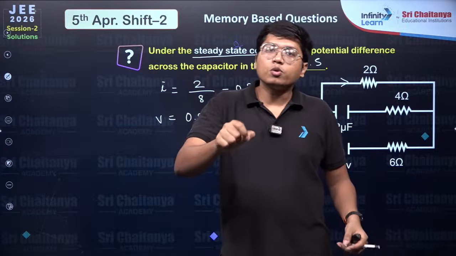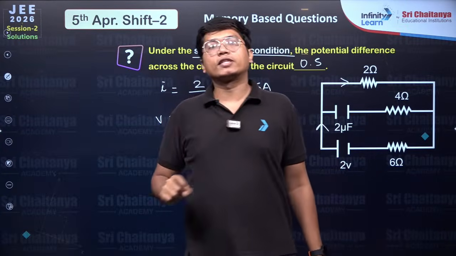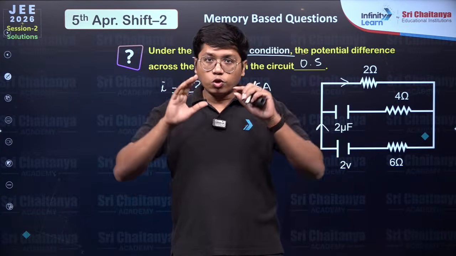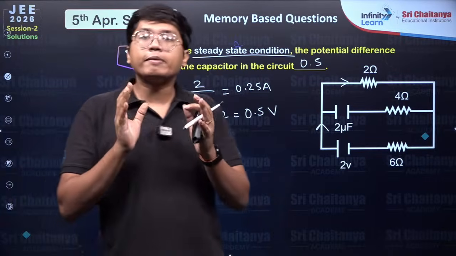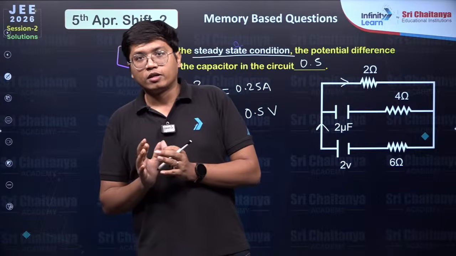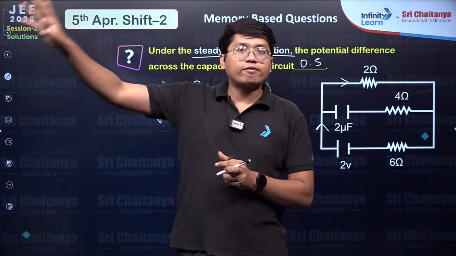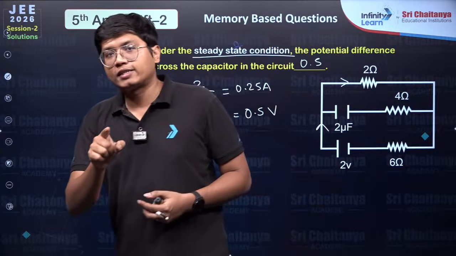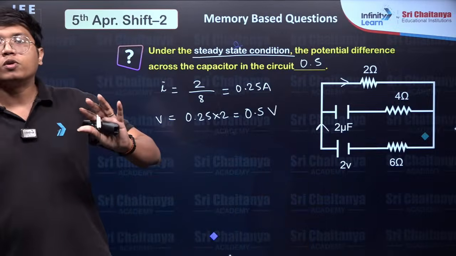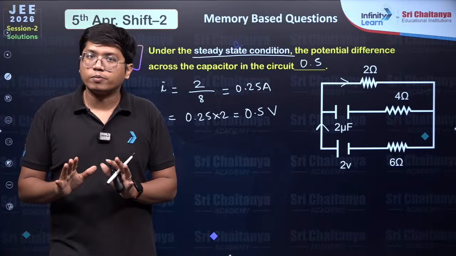And what NTA will do, it will change just one value over there. As a result, if you do not read the question thoroughly, if you don't give like 30 seconds per question, you will make a mistake in the examination hall. So January, your score might have come lower because you panicked. This time your score might come low because you get overexcited. So please maintain your cool, maintain your composure in the examination hall.